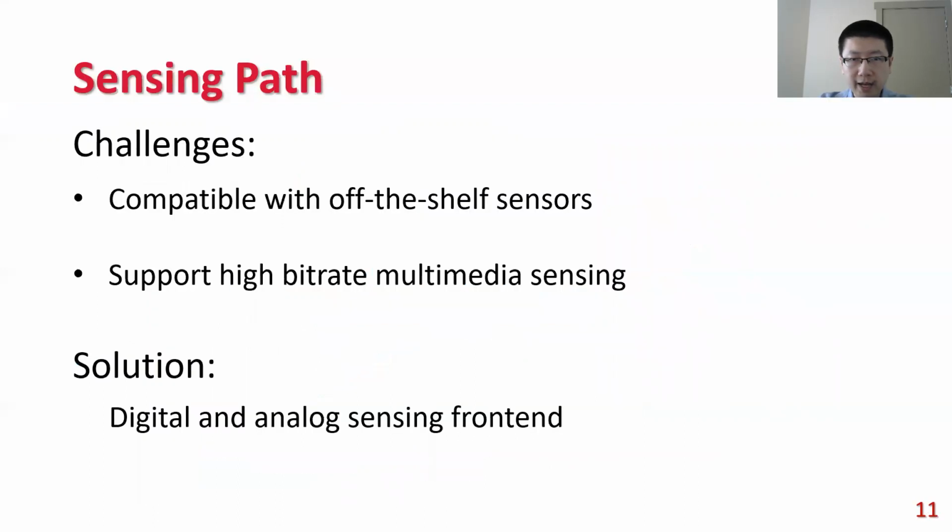To build a sensing path, we have to first make sure that the sensing paths are free to connect with external digital sensors. And we also need to decode a wide range of data that comes from diverse applications, from scalar sensing to multimedia sensing. Both challenges need a deliberate baseband design. Our solution is a front end that can generate both digital and analog baseband.